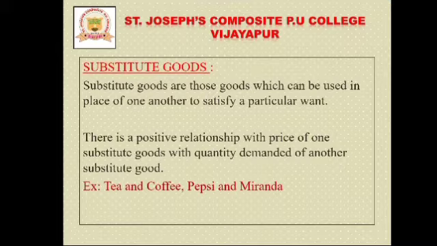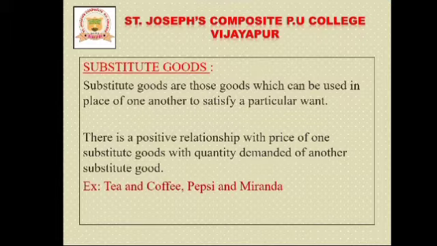If the price of tea is high, then we go for coffee, or if the price of coffee is high, then we go for tea. That means alternatively we can consume another good, and that is what substitute goods are. Thus substitute goods are those goods which can be used in place of one another to satisfy a particular want.